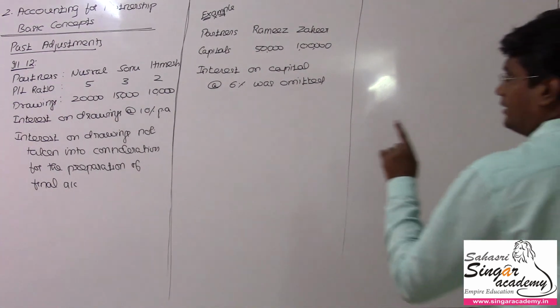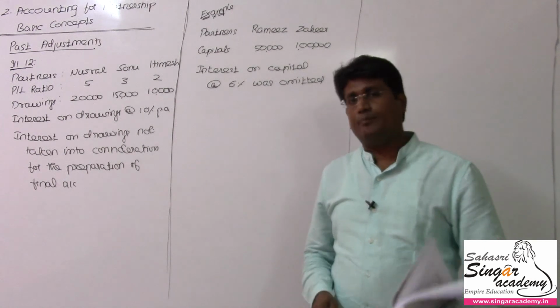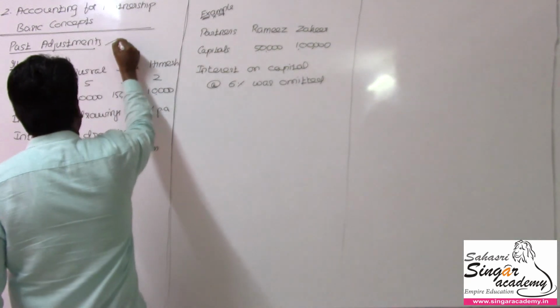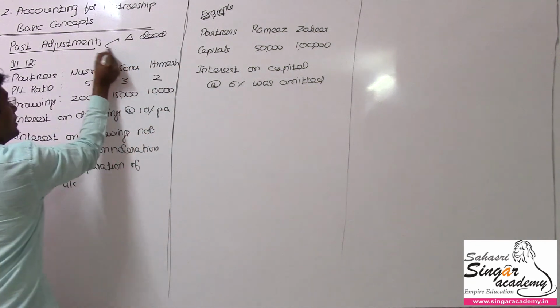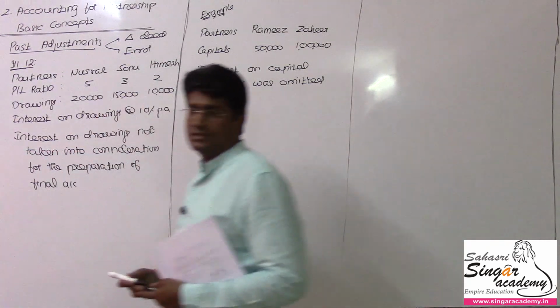Now I am going to deal with past adjustments. In case of past adjustments, we use this for two different occasions. One is change in deed. Another one is rectification of error. These are the two scenarios we need to understand here.